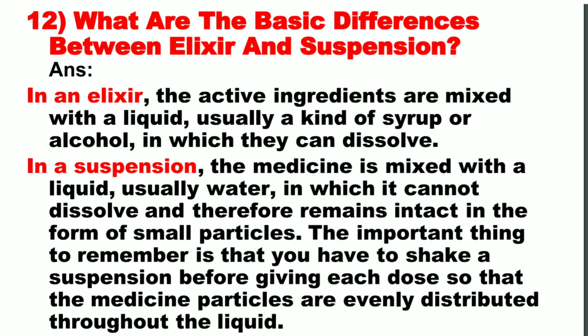Question number 12. What are the basic differences between elixir and suspension? In an elixir, the active ingredients are mixed with a liquid, usually a kind of syrup or alcohol, in which they can dissolve. In a suspension, the medicine is mixed with a liquid, usually water, in which it cannot dissolve and therefore remains intact in the form of small particles. The important thing to remember is that you have to shake a suspension before giving each dosage so that the medicine particles are evenly distributed throughout the liquid.